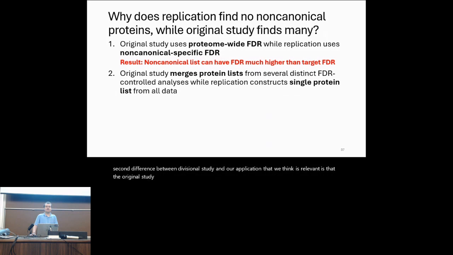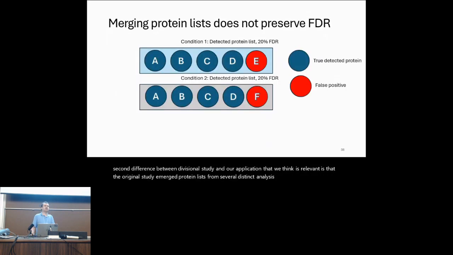merged protein lists from several distinct analyses. And to explain why this might be a problem, I'd like to go through a toy example. Suppose we look at two different conditions, and in each condition, we control a false discovery rate at a 20% false discovery rate. That means that if we detect 5 proteins, we expect 4 of them to be true positives and 1 to be a false positive.